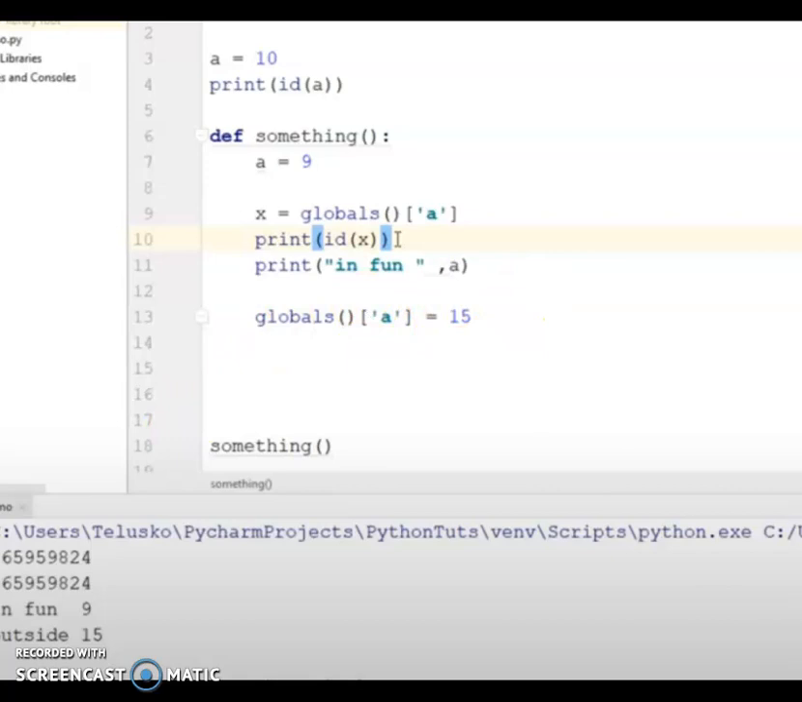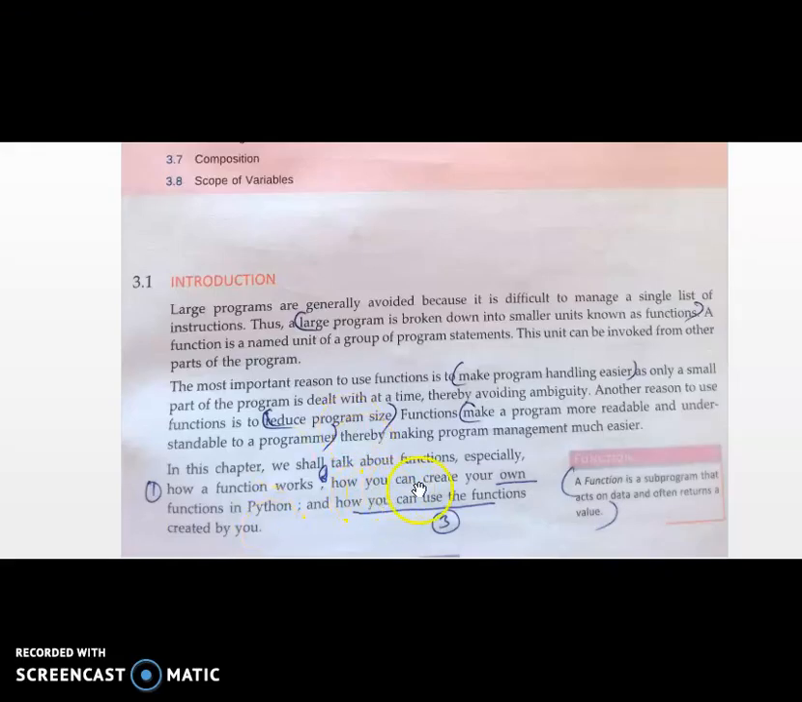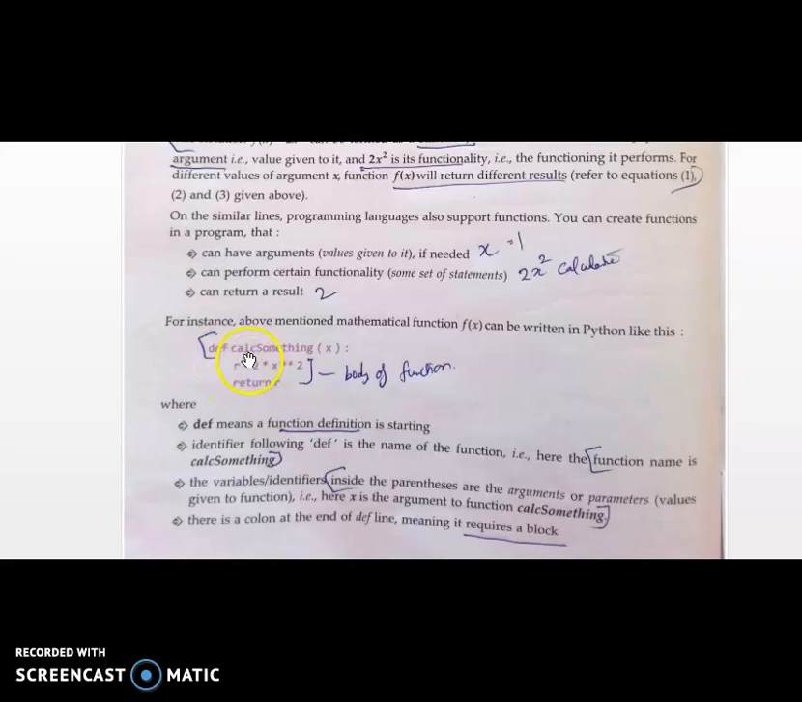Okay. So already we have seen how we can create our own function, that is a user defined function, and how we can use the function by calling it. You already know how to define the function. Def means definition. Function definition is starting. This is the function name followed by the parenthesis. Within the parenthesis you can pass any number of arguments, and the function always ends with the colon. So this is the first line. If it ends with a colon, it is called a function header.